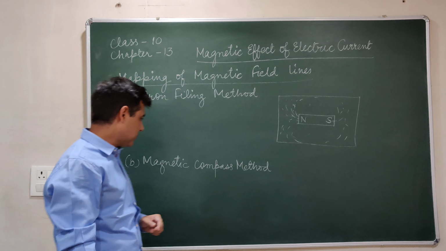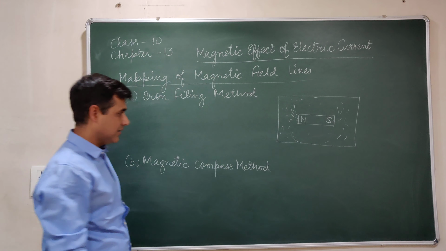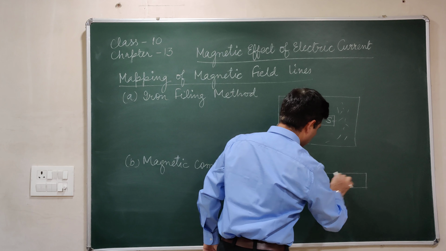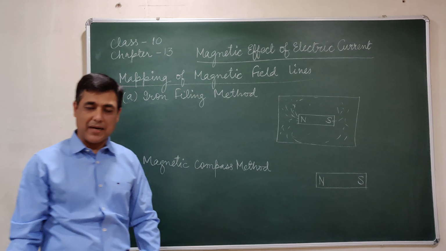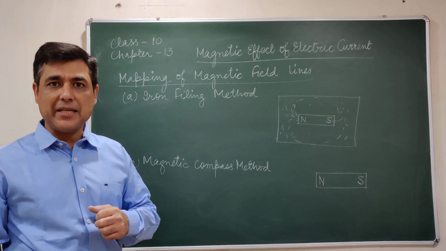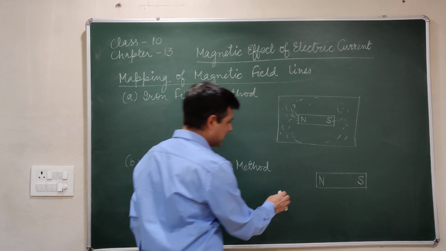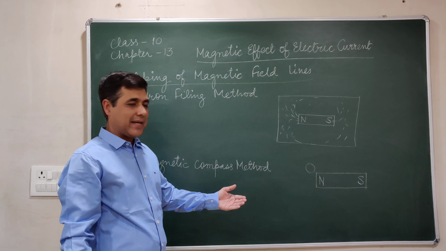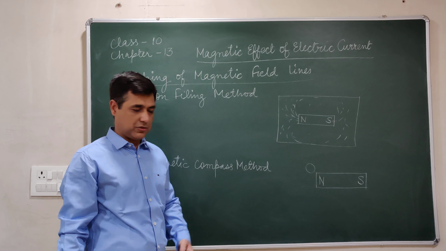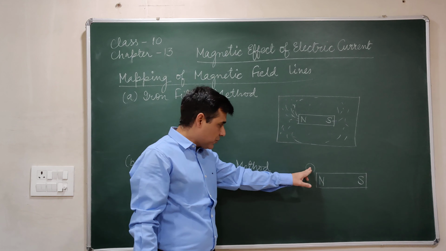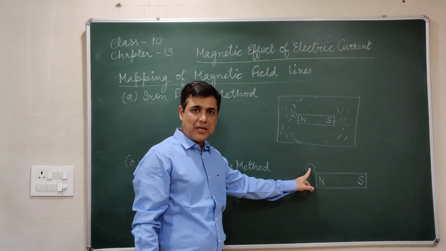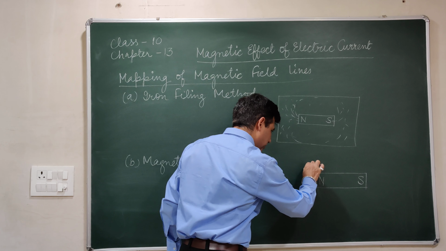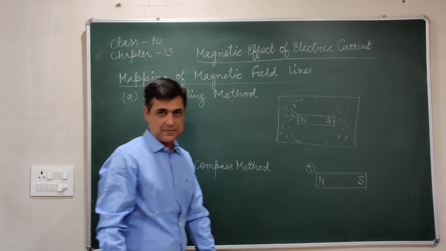We have another method to show it, that is the magnetic compass method. What we can do, we can take a bar magnet, north and south, and then we take a magnetic compass and place it at the corner of north. We know that a magnetic compass always shows towards north. So when I place it over here, this magnetic compass will come under the influence of this bar magnet, and it will repel north over here. So it will be showing north in this direction.